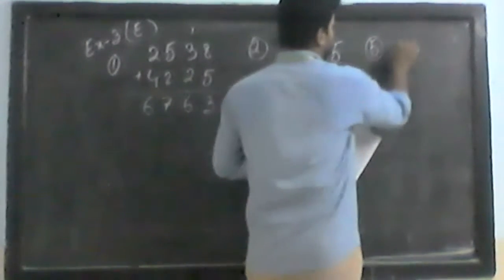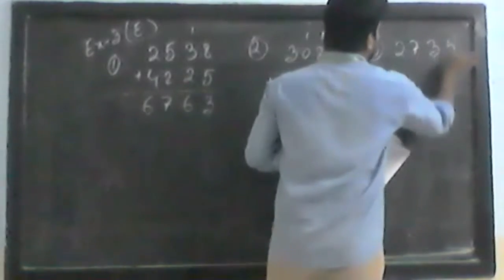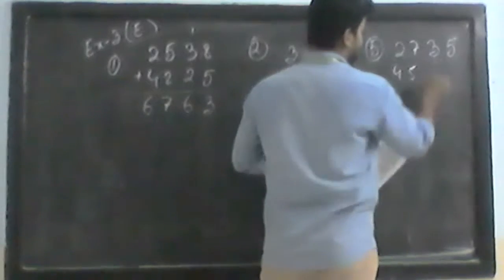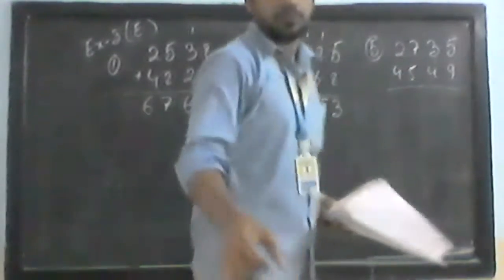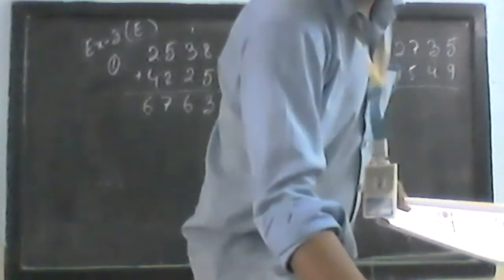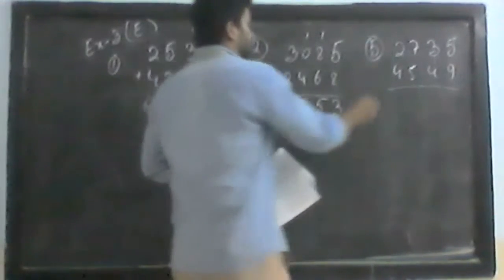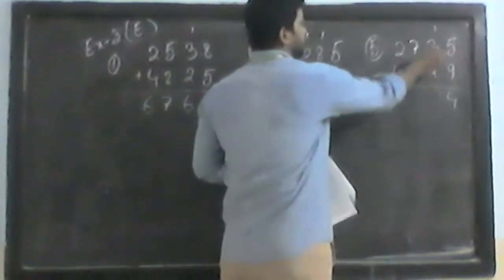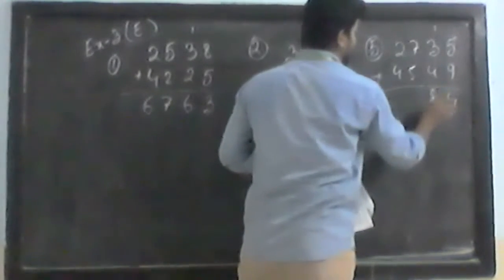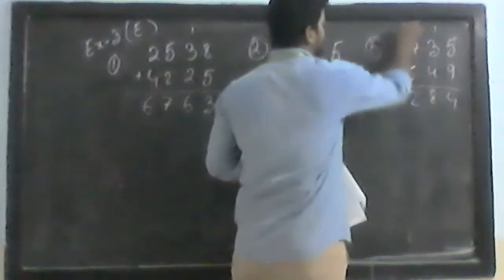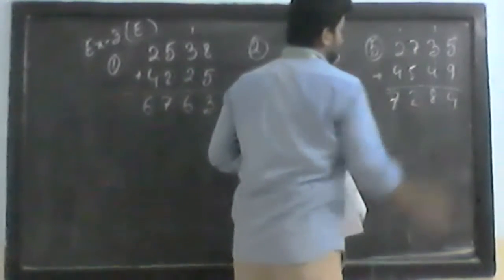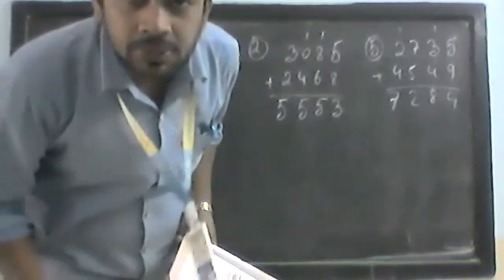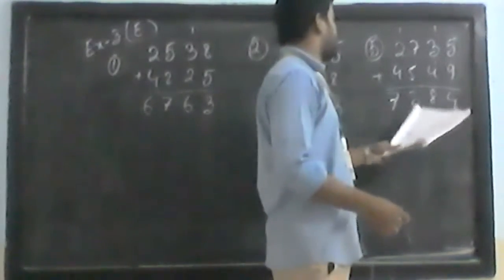Okay, so now after that let us see question number 5. What we have, 2,735 will be added with 4,549. So now 9 plus 5, 14, 14 is 4 carry 1, 3 plus 4, 7 plus 1, 8, 7 plus 5, 12, 12 is 2 carry 1, 4 plus 2, 6 plus 1, 7. So what we have, 7,284.